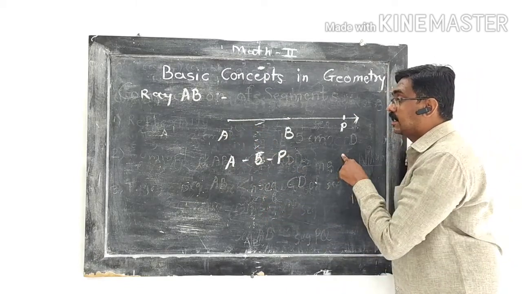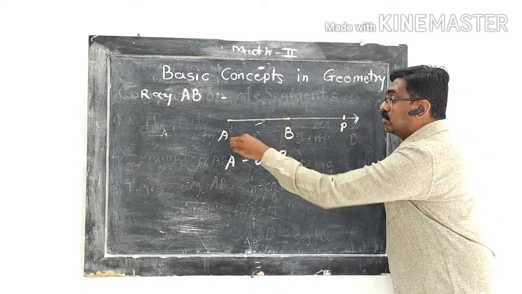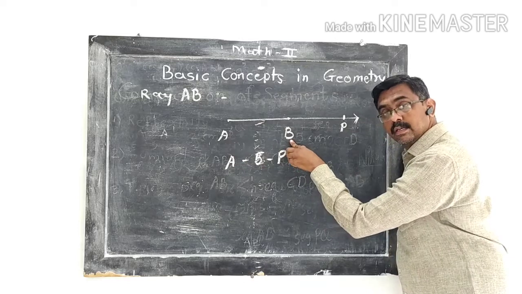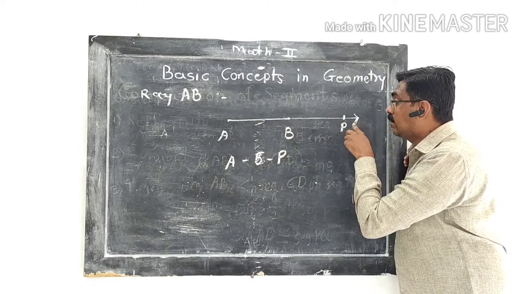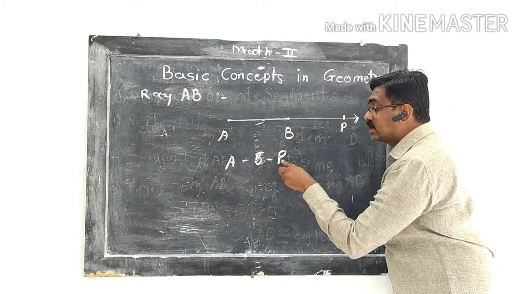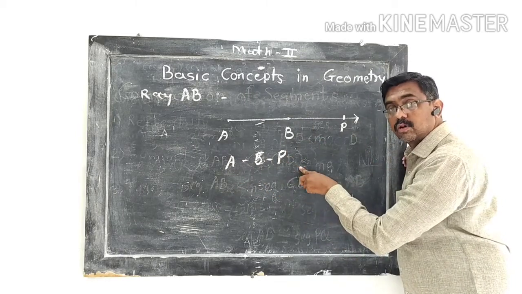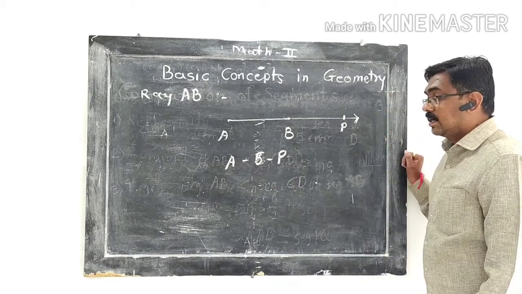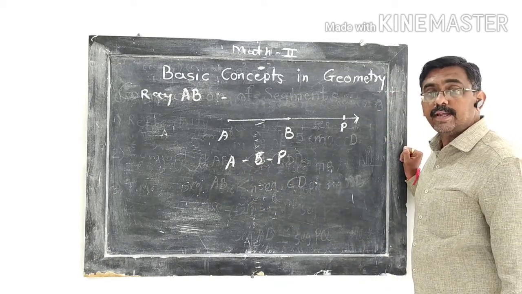So again, listen carefully. The union of all the points on segment AB and the points P such that A-B-P is called the ray AB. Here A is the end point of ray AB.